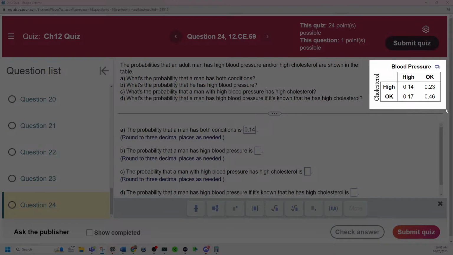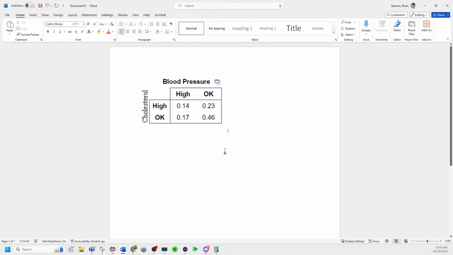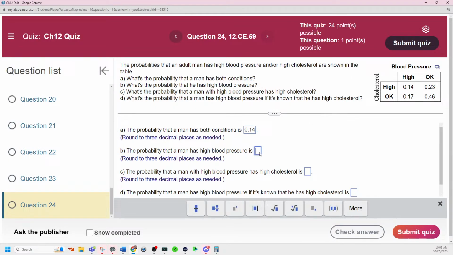The probability of high blood pressure is going to be one of the two groups. So what should we do to these numbers? Look, I have the highlighter clicked right there. So for high blood pressure, we should add them right there and get 31%. I feel like there's a trick I'm not remembering.